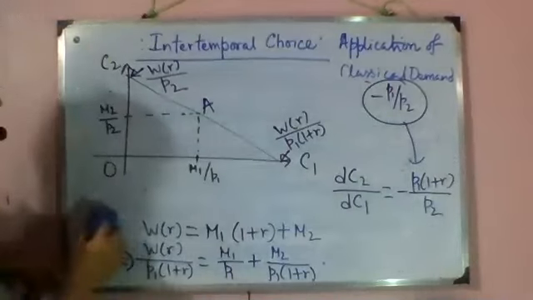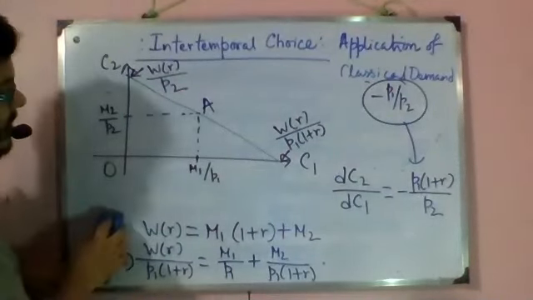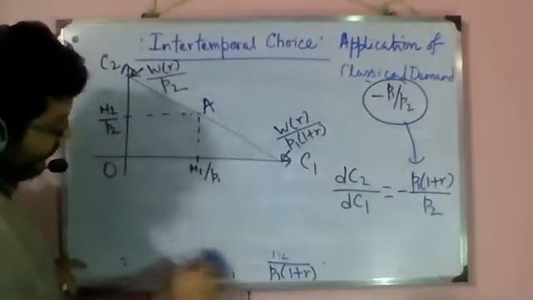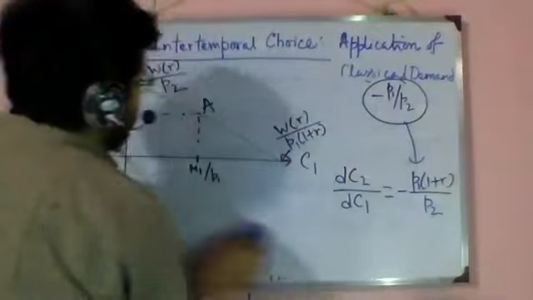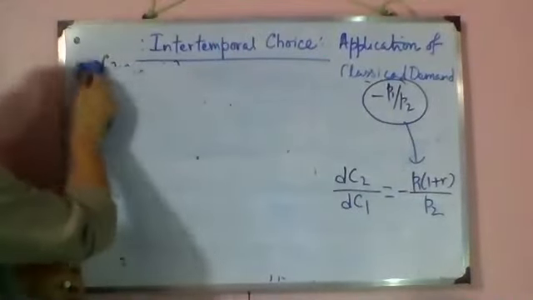Okay, so now we will move into a very special case of this, and then the indifference curves. So let's look at our special case. What is our special case?